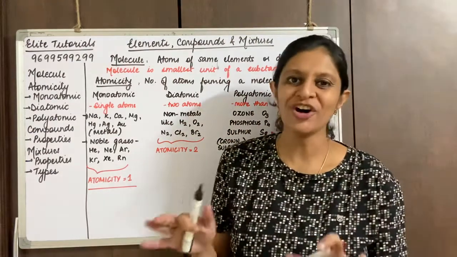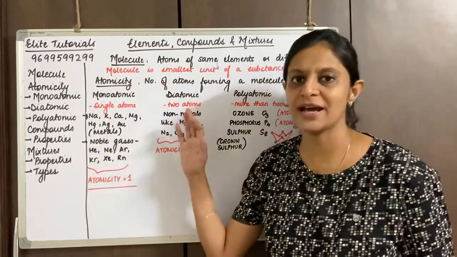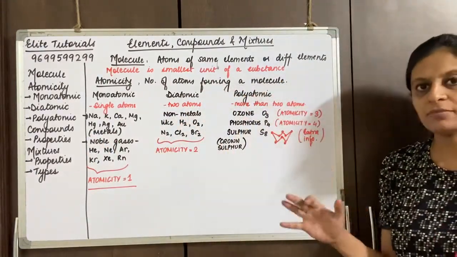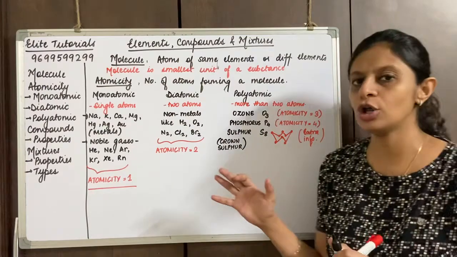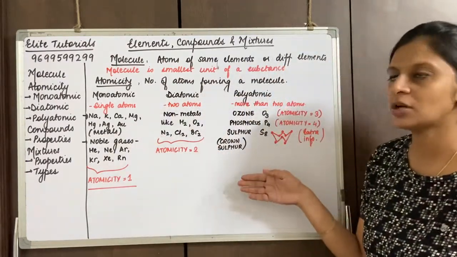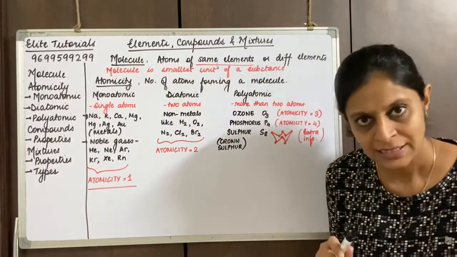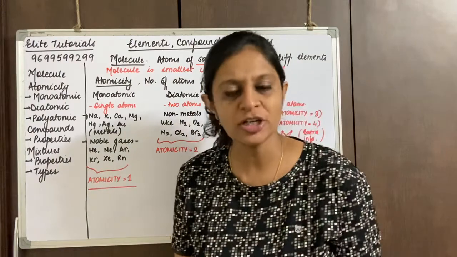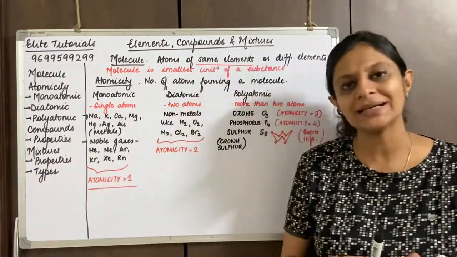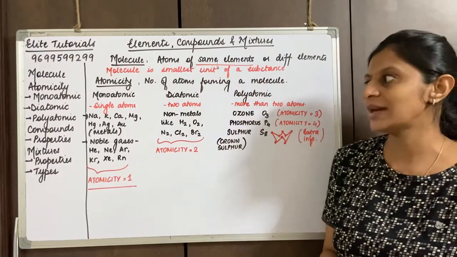Okay, so I'm sure you have enough examples for atomicity: monoatomic, diatomic and polyatomic. But remember, over here we studied that all of these atoms are the same. So atomicity is applicable only when it is for the same elements. When it's for different elements, we study another category called compounds. So we'll be starting with the next topic, called compounds.